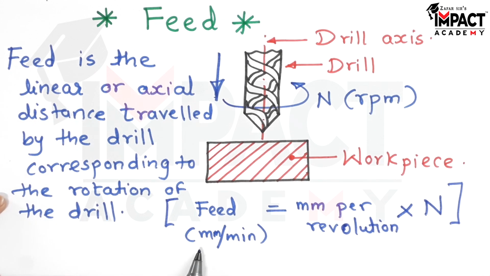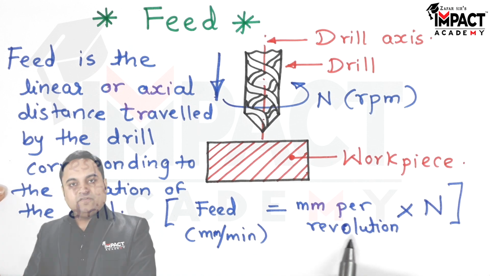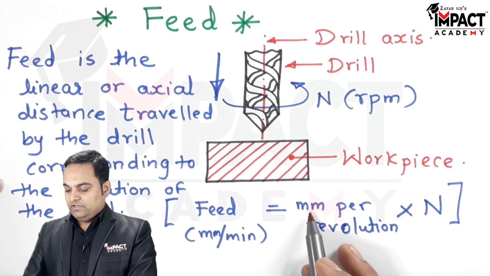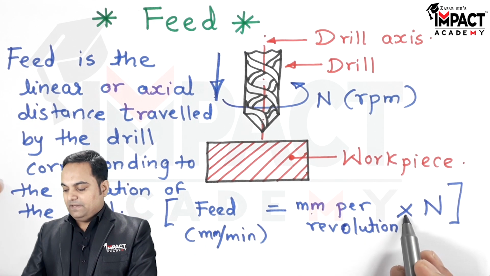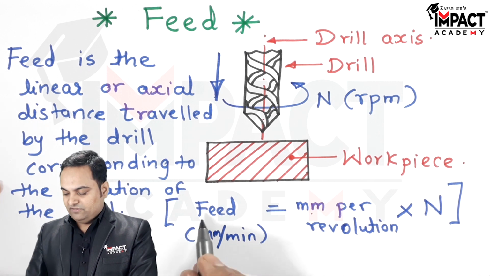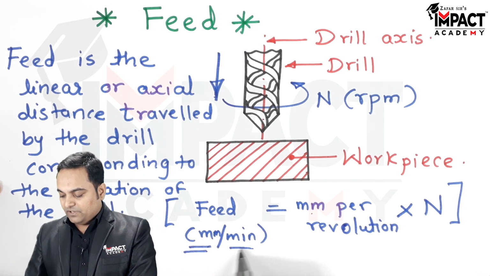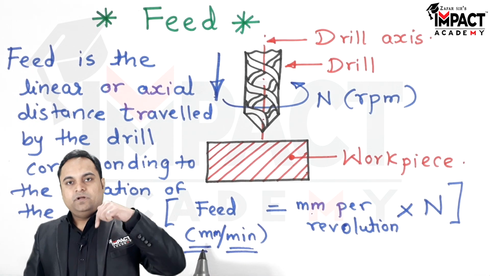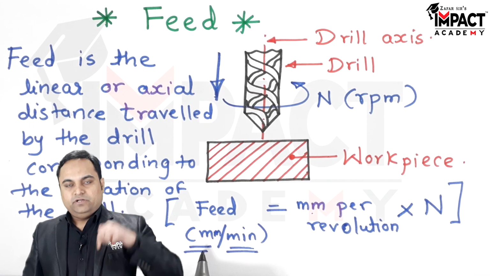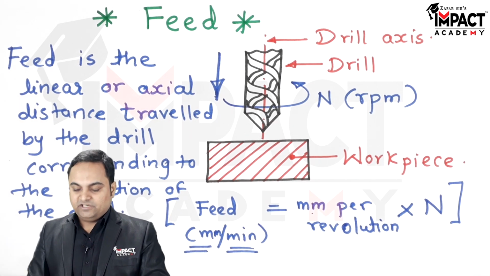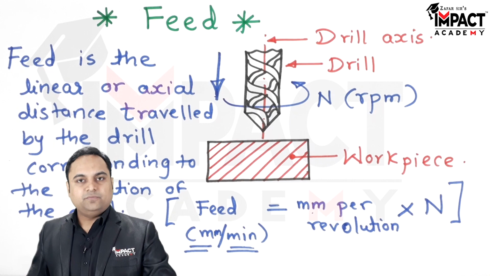So basically feed in terms of mm per minute is given by mm per revolution, that is in one revolution the distance covered by the drill in terms of mm, multiplied with the rpm, that is the revolutions per minute, will give us the feed in terms of mm per minute, that is in 1 minute by how many mm the drill has moved in the linear direction downward towards the workpiece. So that is basically called feed in case of drilling machine.